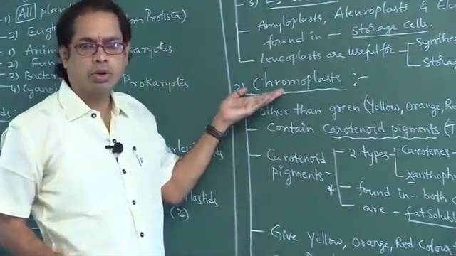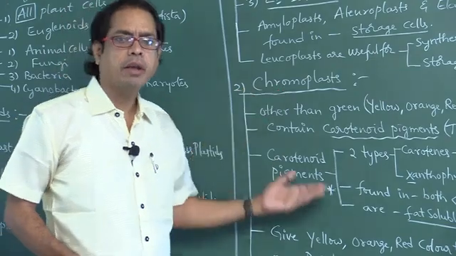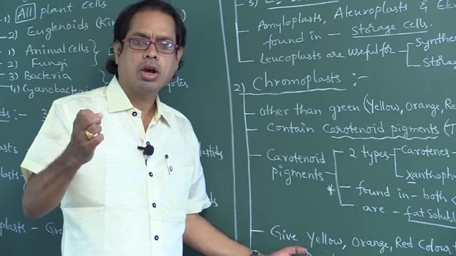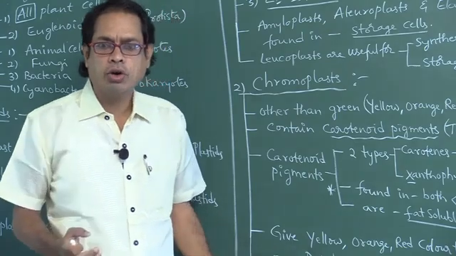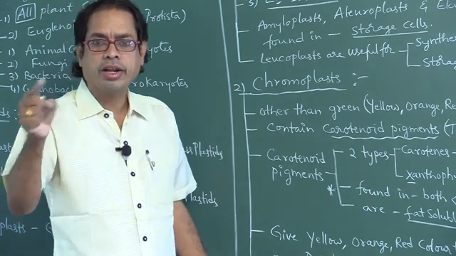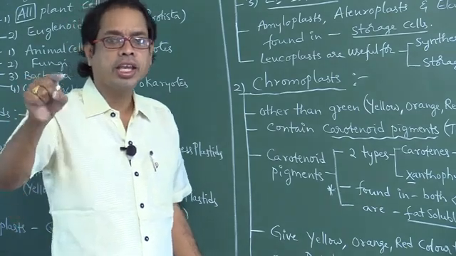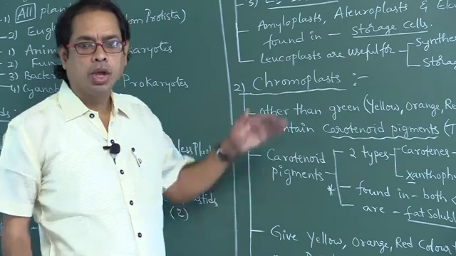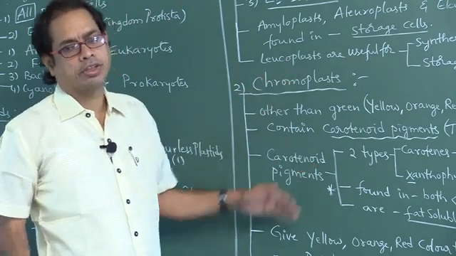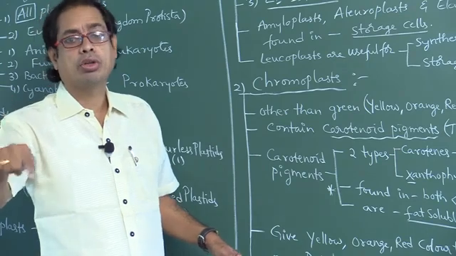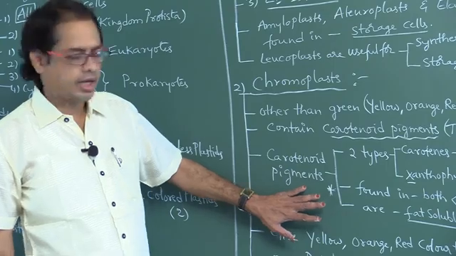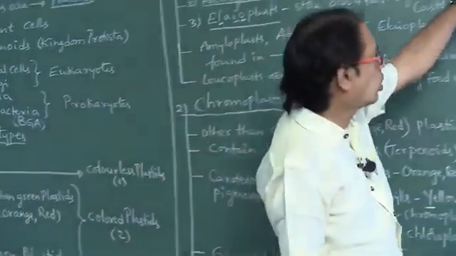So what is the example? Chromoplasts are generally found in petals. Petals appear in different colors, yellow, orange, red. Yellow means the presence of xanthophylls. Orange or red means the presence of carotenes. So whatever it may be, chromoplasts contain carotenoids. These carotenoids are found in both chromoplasts and chloroplasts. Okay? Right. Next one, the third one.